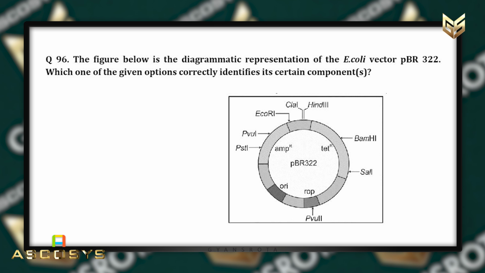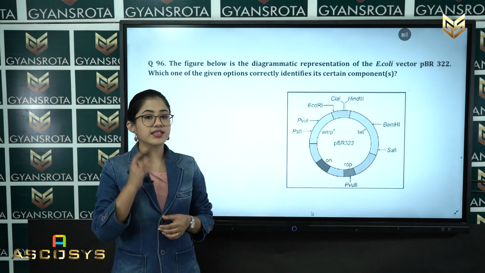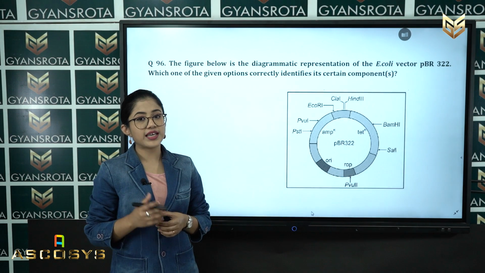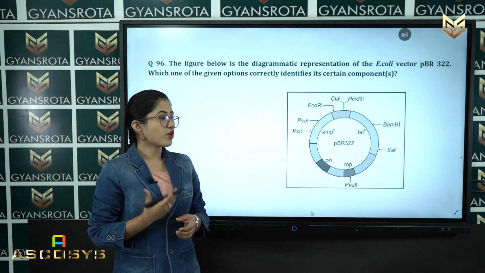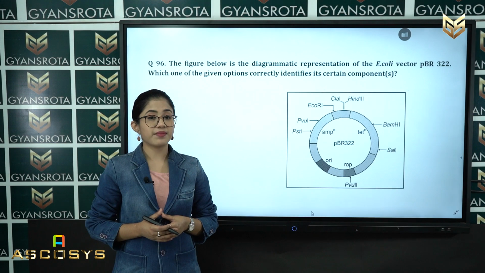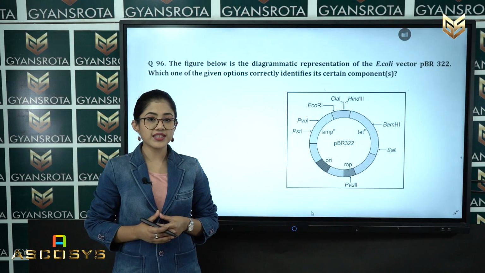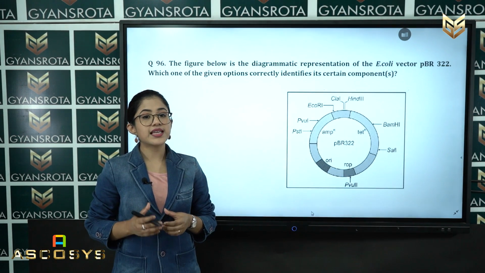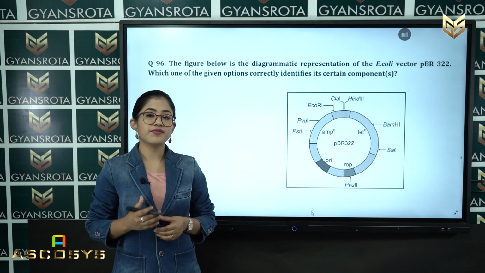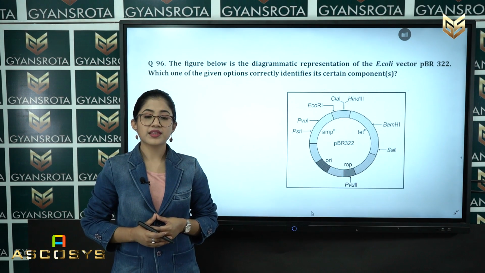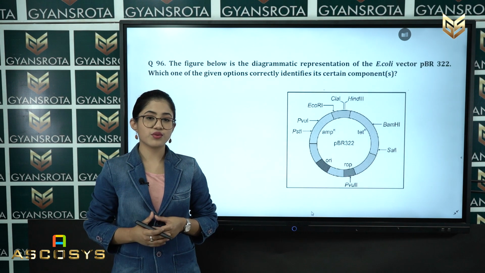The figure below is the diagrammatic representation of the E. coli vector pBR322. Which one of the given options correctly identify its certain components? Student, you can see this diagrammatic representation of the E. coli vector. This is already given in NCERT textbook of the chapter Biotechnology Principles and Processes. Now, you have to select the correct match which identify its certain components. Now, let us see what are the options given for this question.